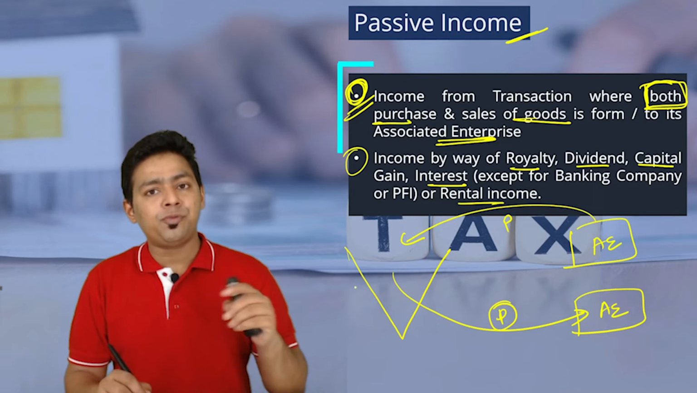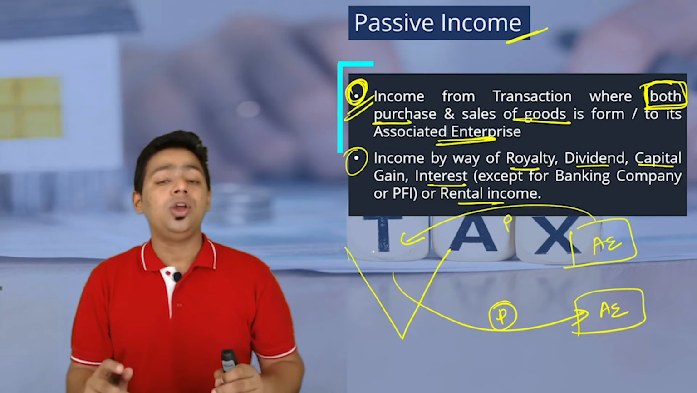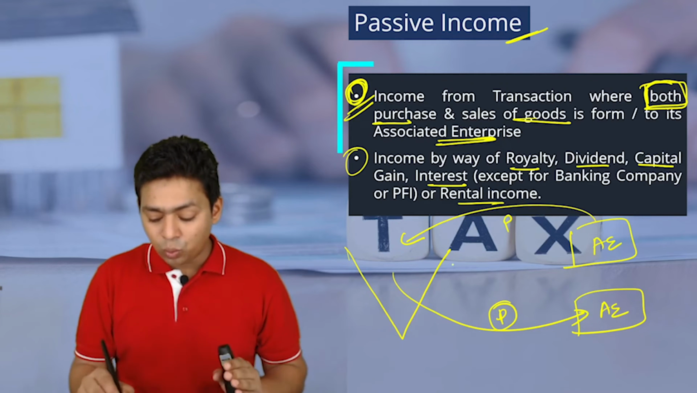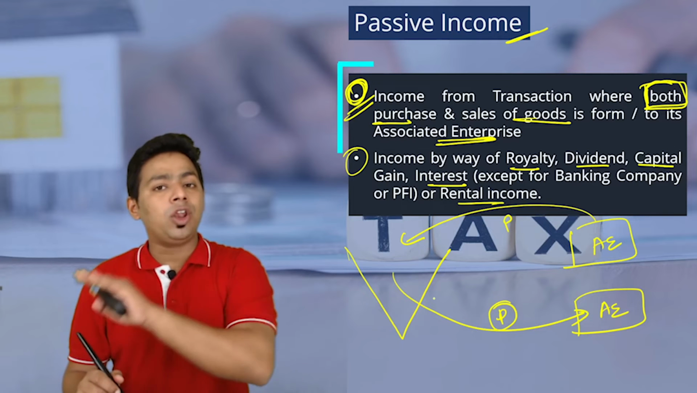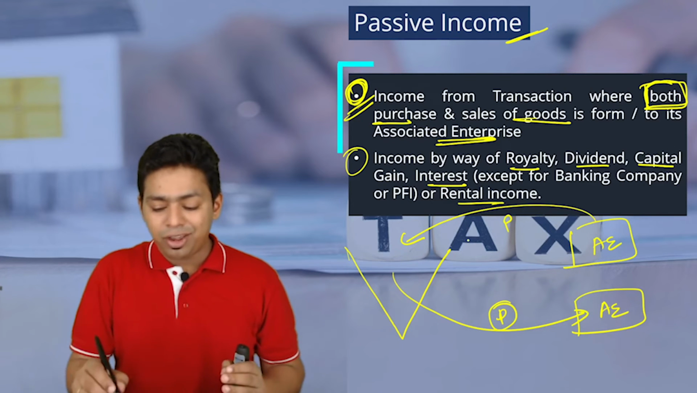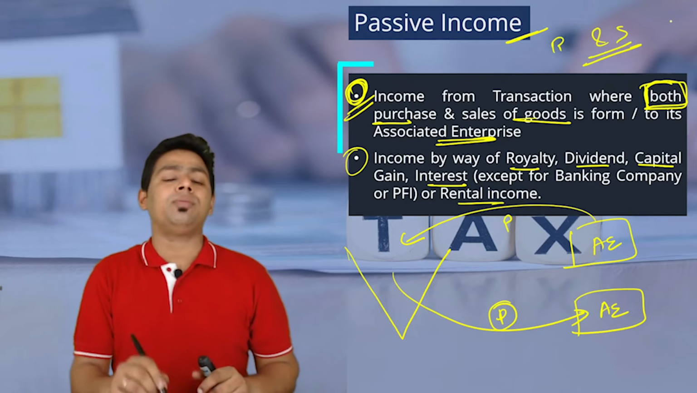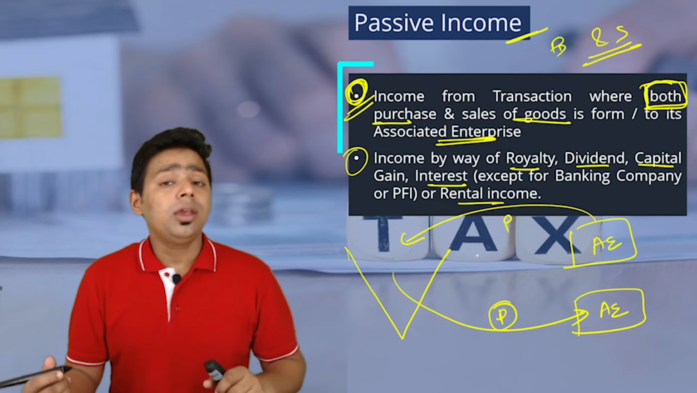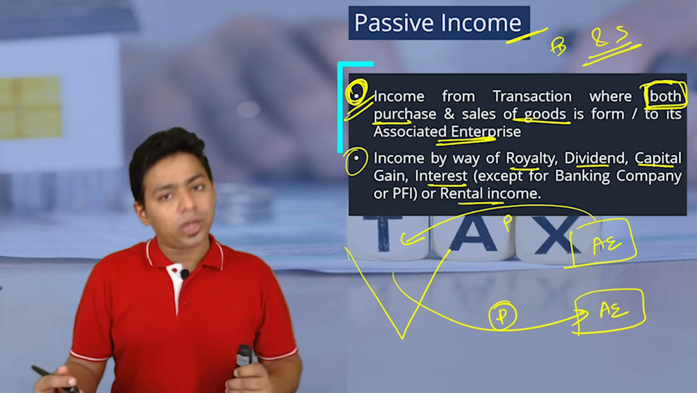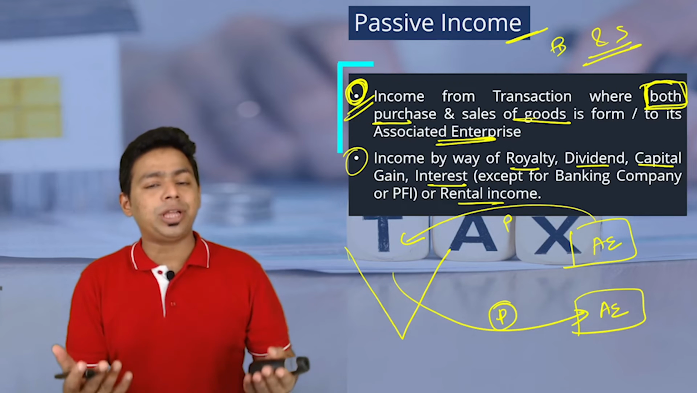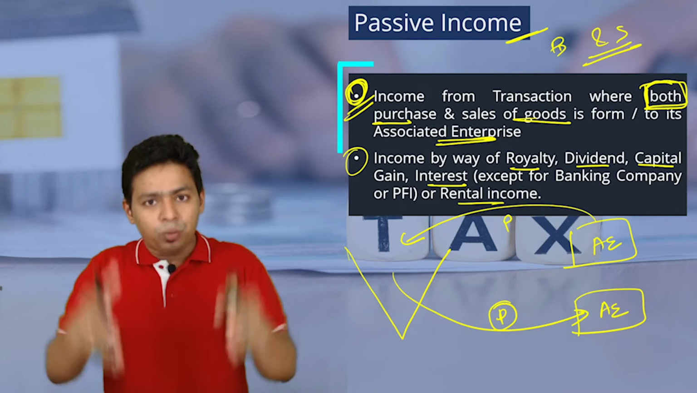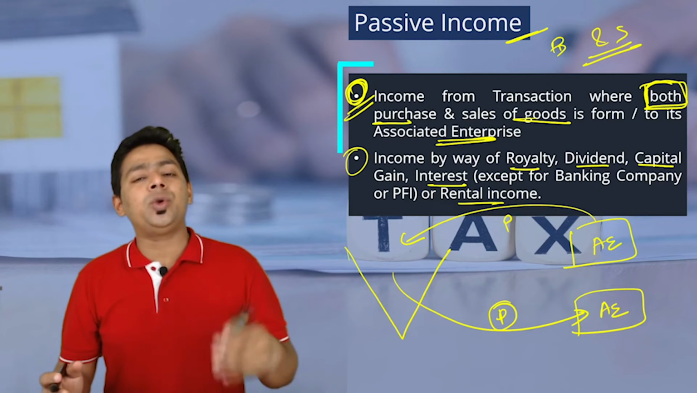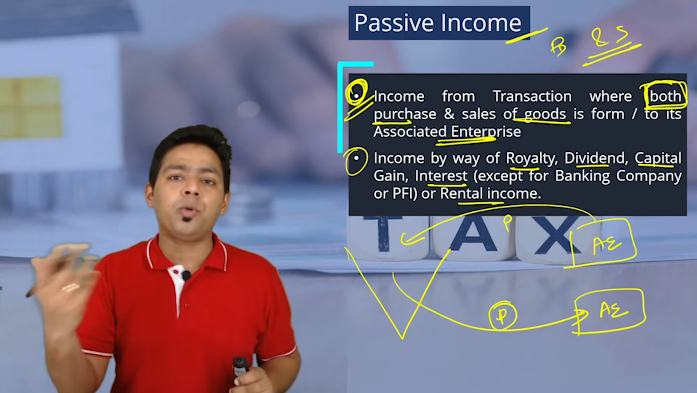Please understand, if you are buying from an unrelated party and selling to a related party, or buying from a related party and selling to an unrelated party, that means one side is at least unrelated, then we will consider it as an active business. Only when buy and sale both are happening from the related parties, or associate enterprises in the language of transfer pricing, then we will say this is a passive activity, it's not an active business. Active business means obviously you do with outsiders. Whenever you do business with your own people, your own holding company, your own subsidiary company, your own branch, how can you say you are doing a business transaction? These are just internal book entries, isn't it?